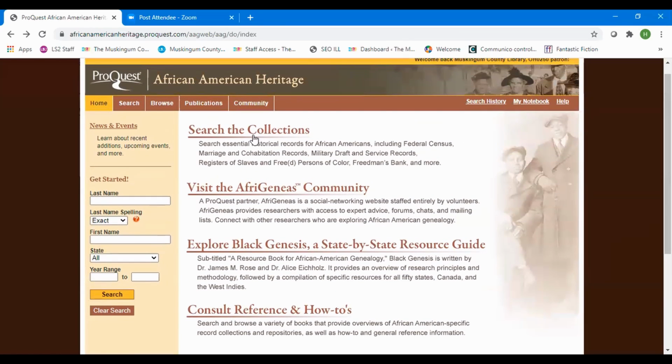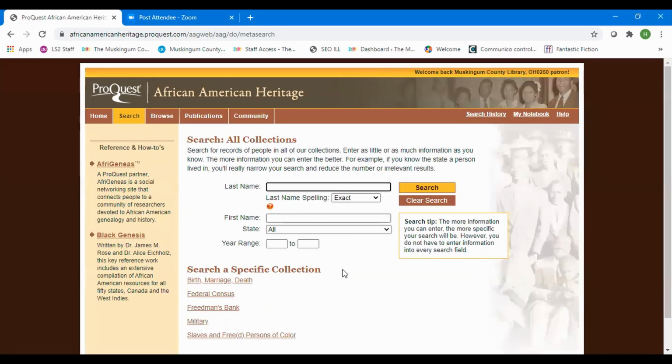So let's get started searching the collections. You see where you have your place to click for a search. You can do a specific search: birth, marriage, or death, federal census, Freemans Bank, military search, or slaves and free persons of color. Let's try going to federal census and see if we can find a particular person that I previously designated.